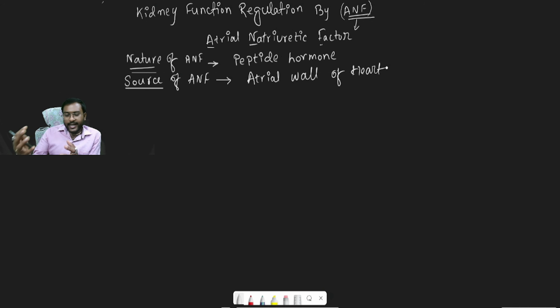So ANF, atrial natriuretic factor, is a peptide hormone released from the atrial wall of the heart.